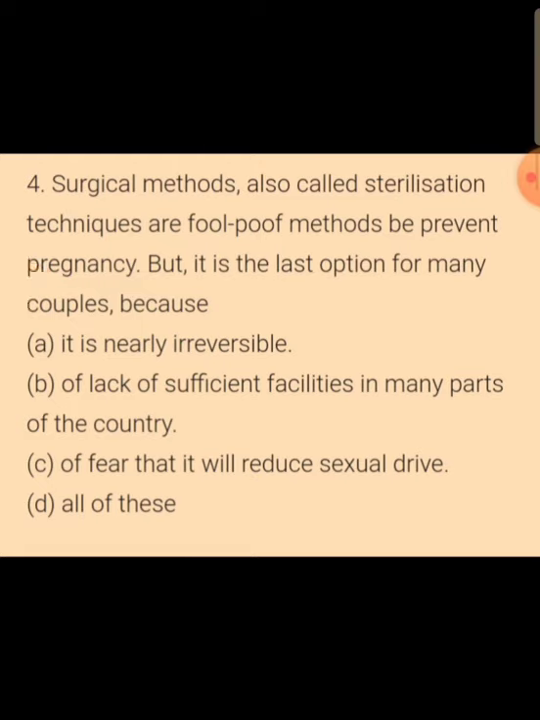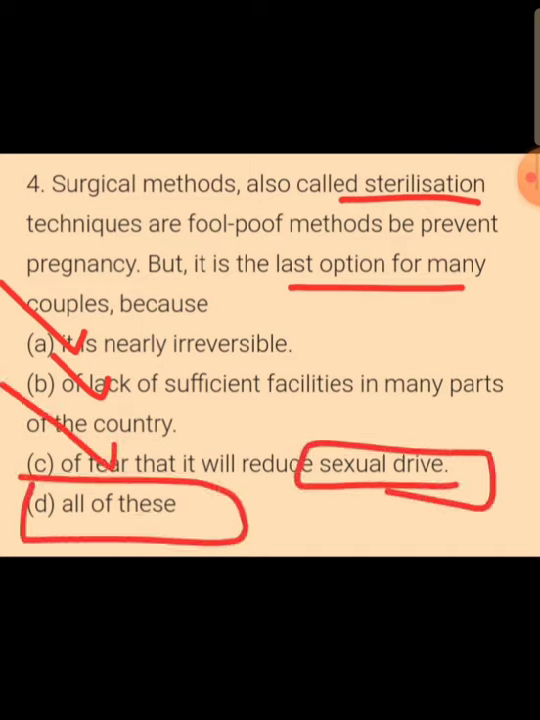A surgical method, also called as sterilization technique or foolproof method to prevent pregnancy, is the last option for many couples because sterilization methods like vasectomy or tubectomy are nearly irreversible, and people have a misconception that there is a lack of sufficient facilities in many parts of the country, and also a fear that it will reduce the sexual drive. So all of these are the correct statements regarding sterilization, why it has been the last option for many couples for contraception.